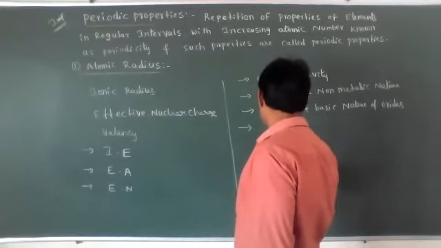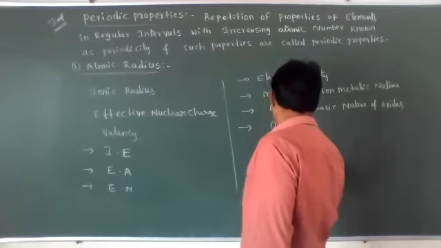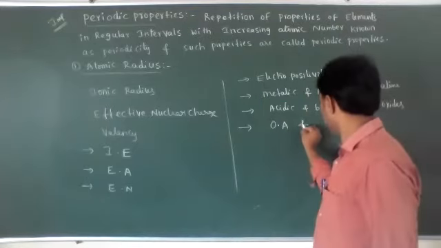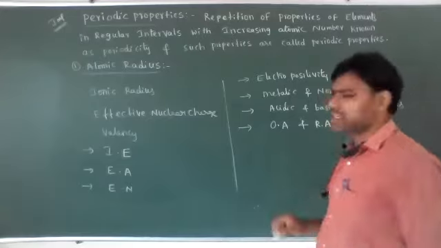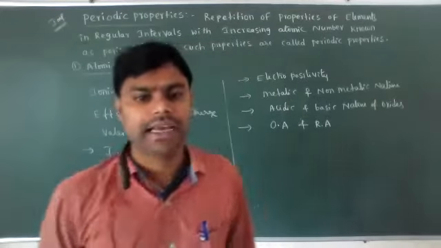Then oxidizing ability and reducing ability, that is, oxidizing agents and reducing agents, OA and RA.